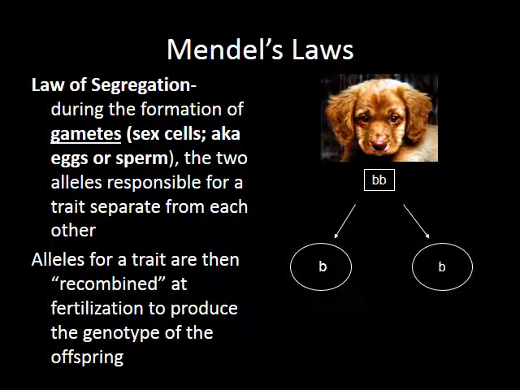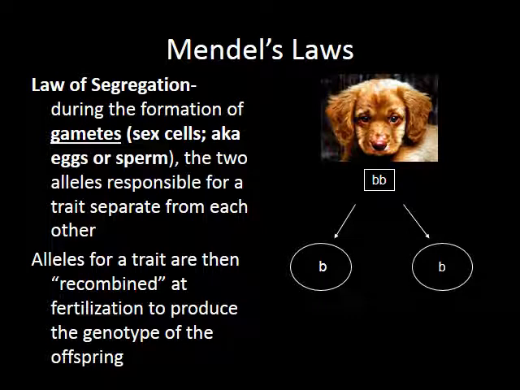Another one of Mendel's laws is known as the law of segregation. During meiosis, which we talked about is the process of making sex cells, or gametes, we all have 2 copies of a gene. We talked about how we have 23 pairs of homologous chromosomes, 1 from mom, 1 from dad. When the gametes are formed, those homologous chromosomes are split. So when you make a sex cell, a gamete, you either pass along the gene from your dad, or you pass along the gene from your mom.